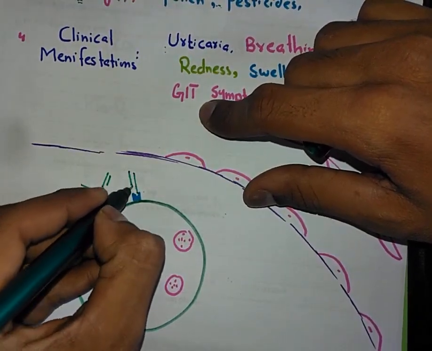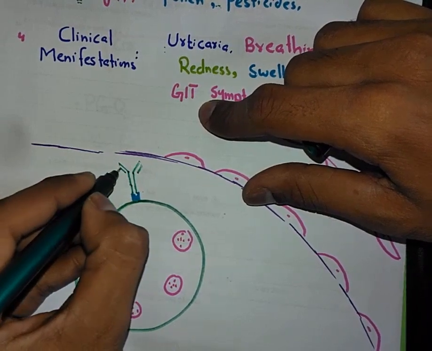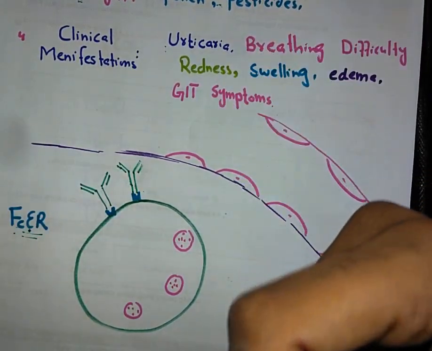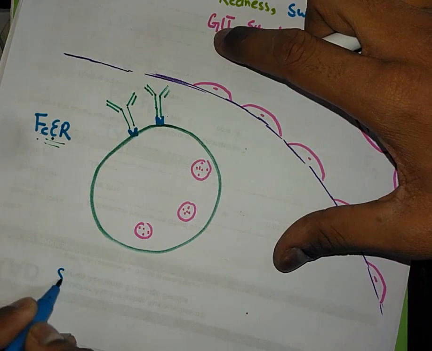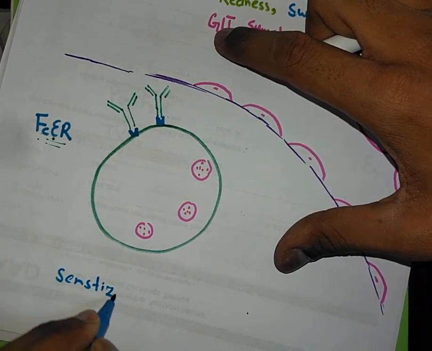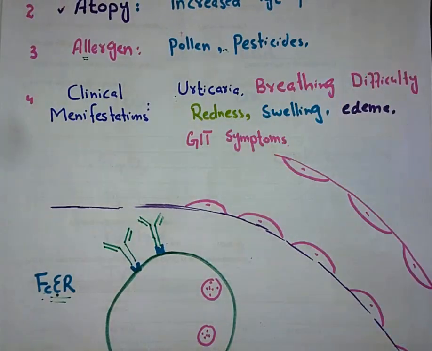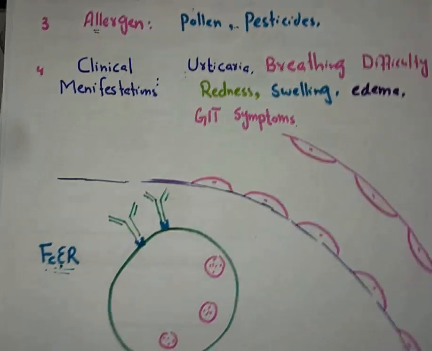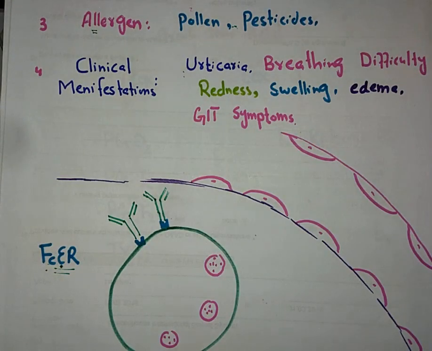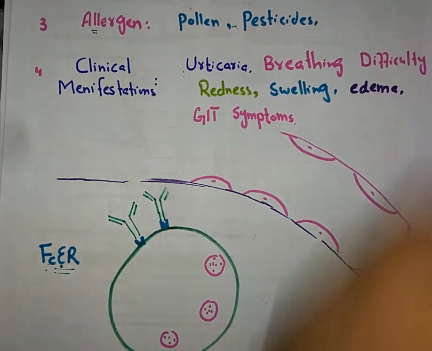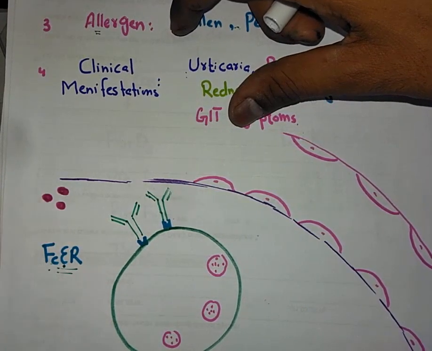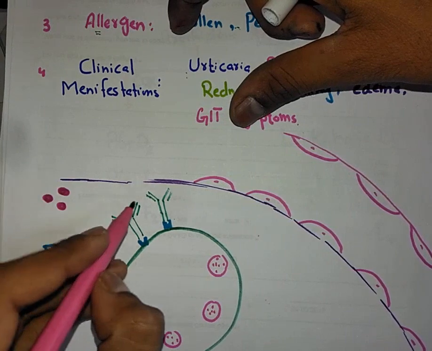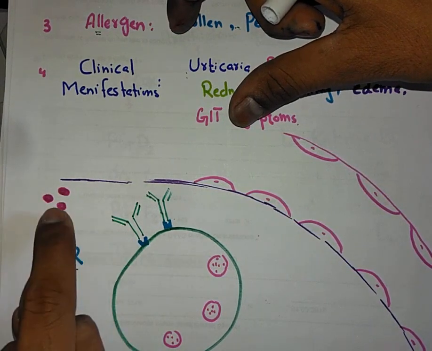The FC portion basically attaches with the receptor, and the Fab portion will attach with the antigen or allergen. Once these antibodies have been attached on the mast cell, the mast cell will be called sensitized. So this will happen in the first exposure. Antibodies have been produced and attached on the mast cell. Now for example, there is a second exposure, and again allergen enters inside the tissue.